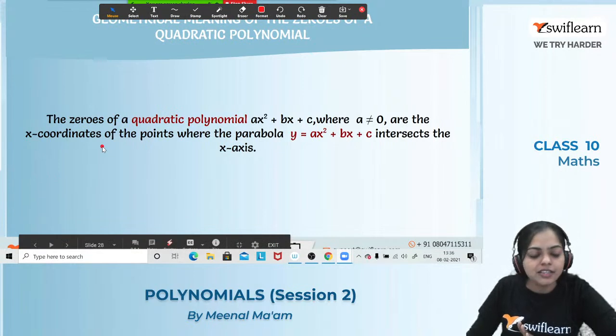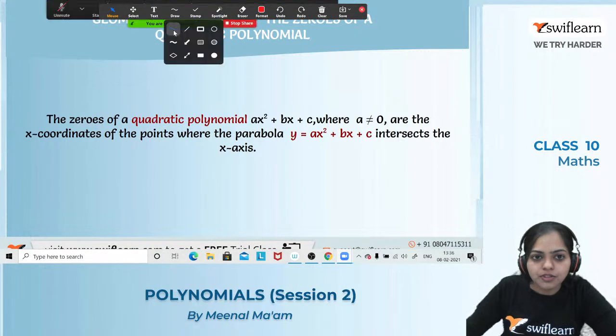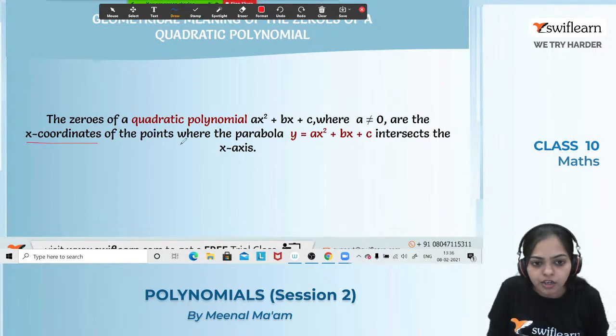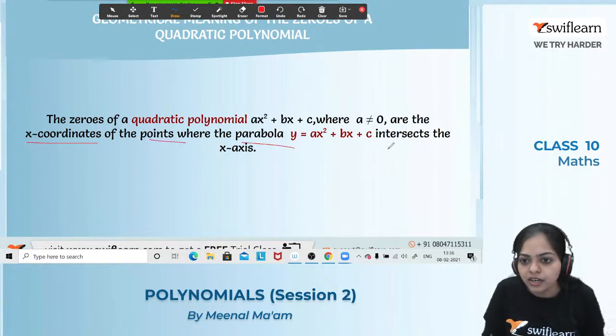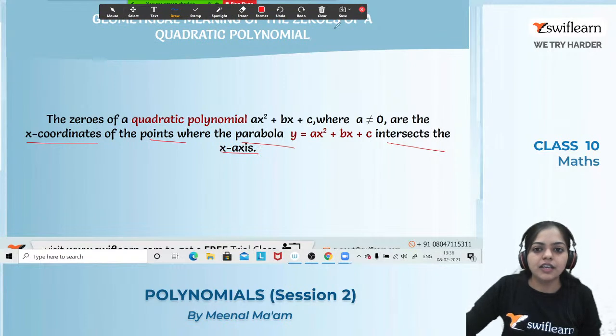They are nothing but they are the zeros of a quadratic polynomial. Got it? Just read this line once again. So 0 is what? 0 are the x coordinate of a point where the parabola intersects the x-axis. Got it? Okay. If you got this thing, let's have a look over the next slide.